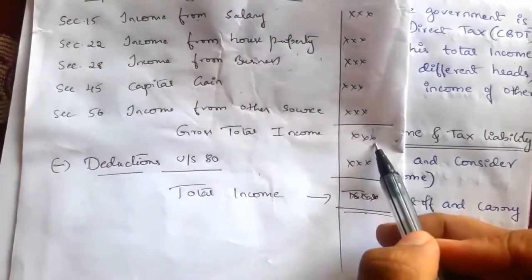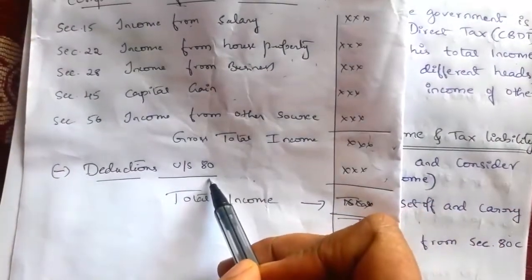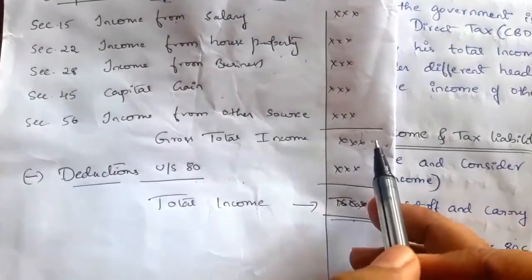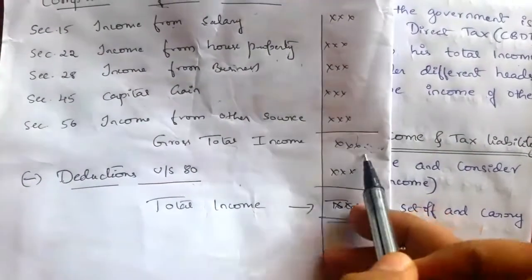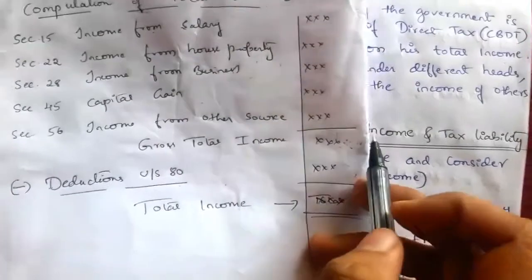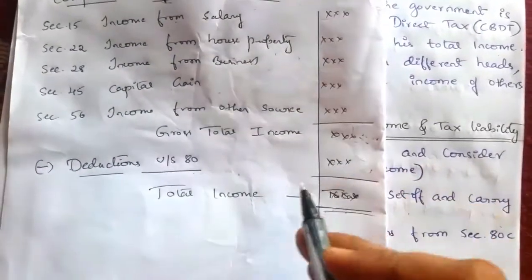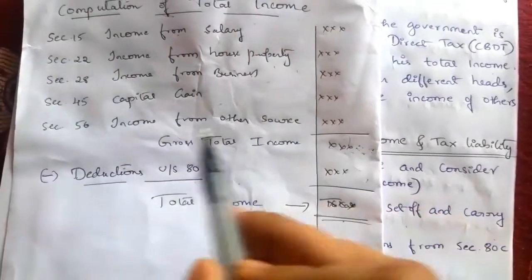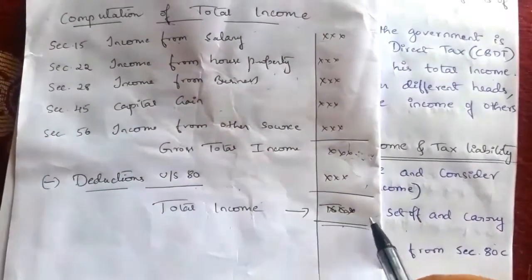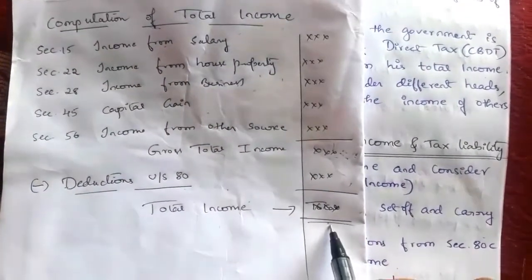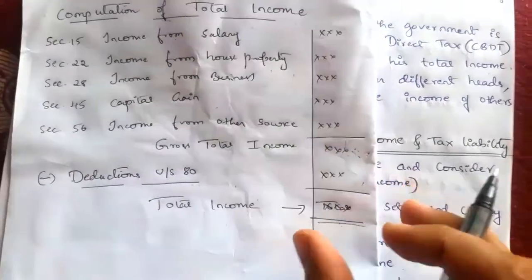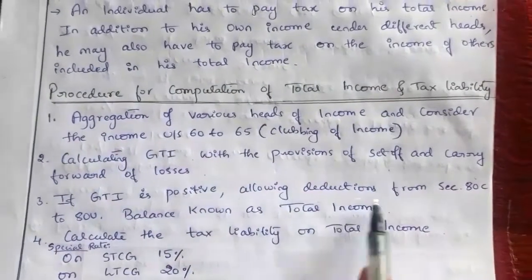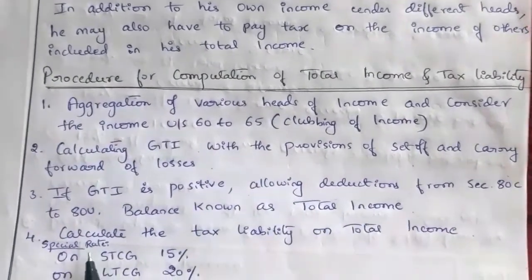If GTA is negative, then no need to provide the deduction, because he is no need to pay any income tax if his GTA is negative. If he is under loss, no need to pay income tax, and no need to provide deduction as well. So if GTA is positive, then we have to provide deductions in order to reduce his total income. On the reduced total income, he has to pay the income tax. So the balance is known as total income.